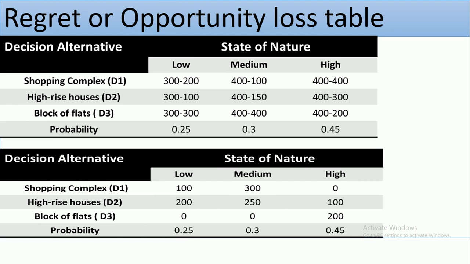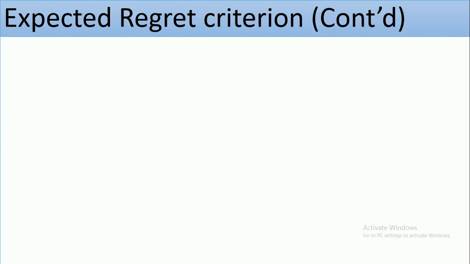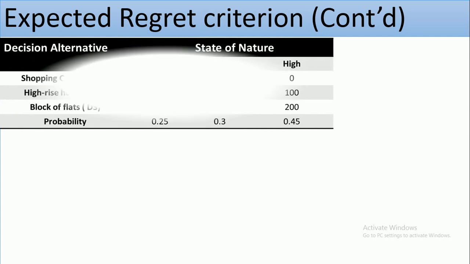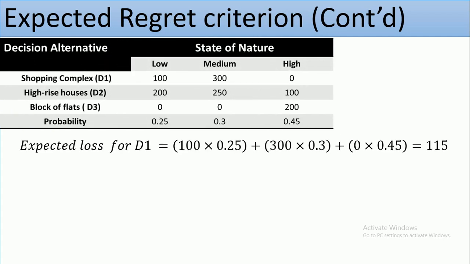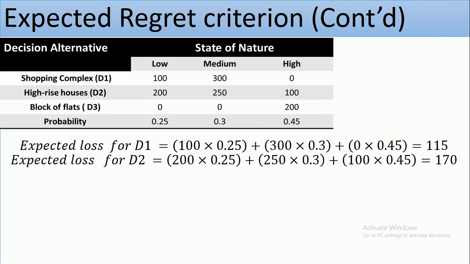And by the time you get this table, you can now determine the expected loss for each decision alternative. So the expected loss for D1 is 100 times 0.25, 300 times 0.3, and 0 times 0.45, and the expected loss for D1 is 115. The expected loss for D2 is 170.